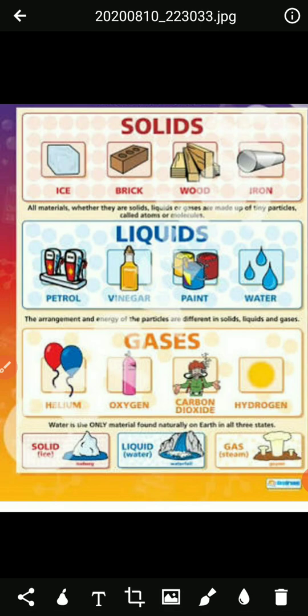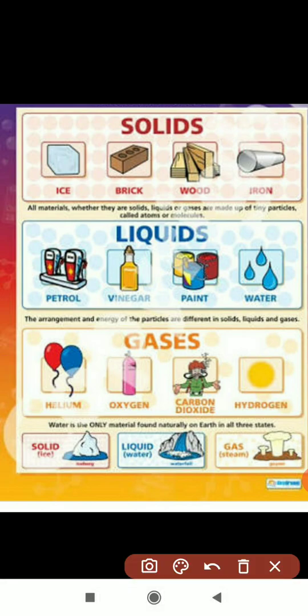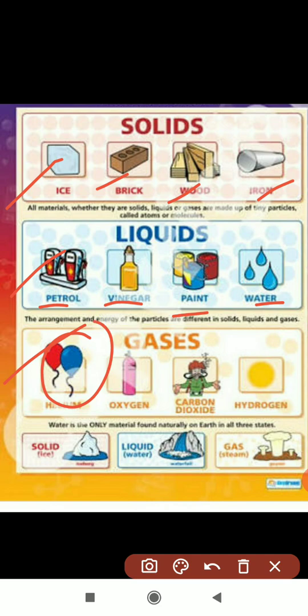Now we'll see the examples of solid, liquids and gases. Here I have shown some. Solid examples: ice, brick, wood, iron. These are all solids. Liquids: petrol, vinegar, paint, water. And gases: balloons with helium, oxygen, carbon dioxide, hydrogen.